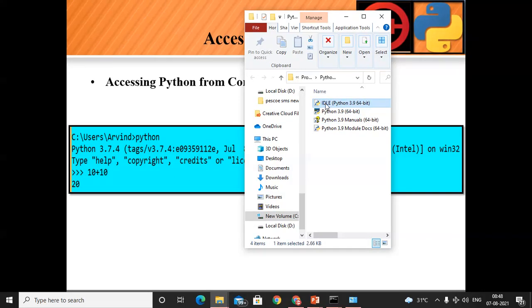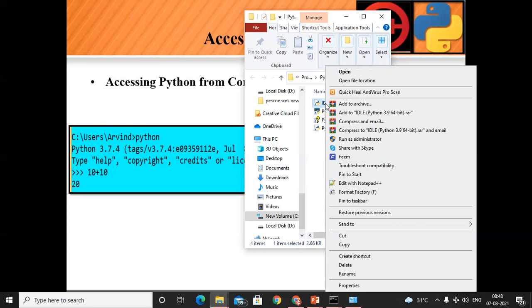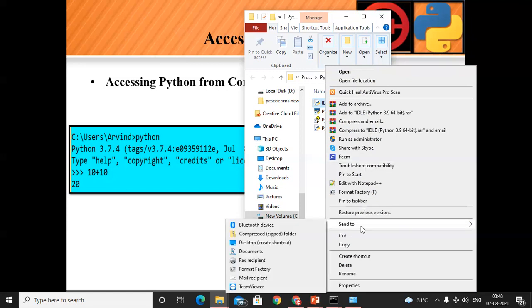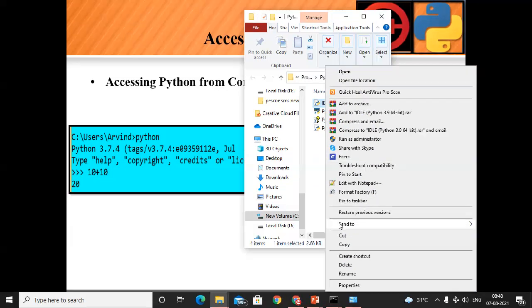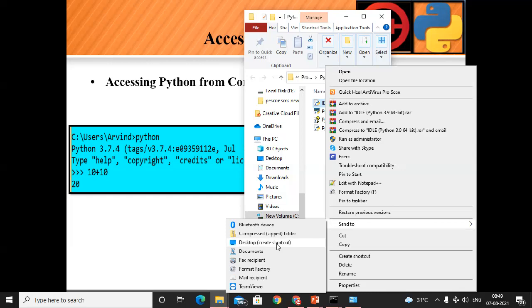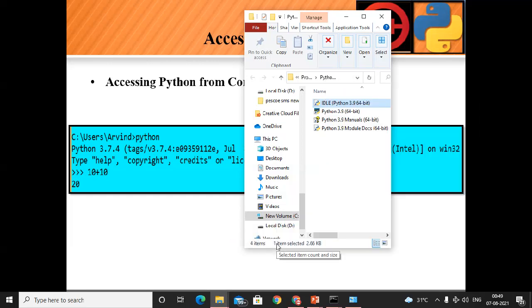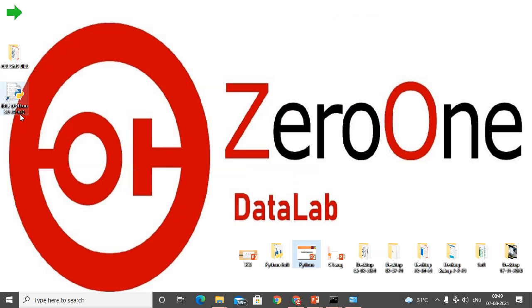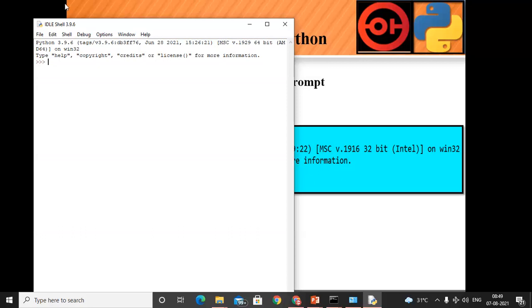So इसे right click करके आप desktop पे रख सकते हैं, if you want to perform the operation by using the IDLE tool, but I will prefer the command prompt. Okay, so ये आपके ऊपर depend है आपको कौन सा familiar रखना है. Okay, but just choose one and we are able to perform the operation. So here I will send this shortcut to desktop. Click on desktop. So we get that option, the IDLE tool. Click on that.